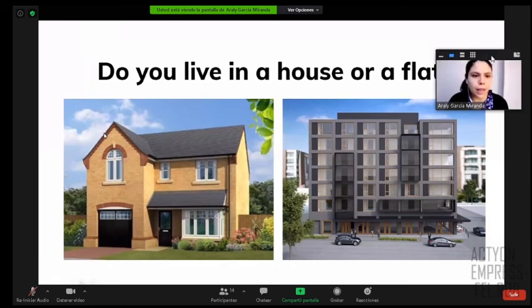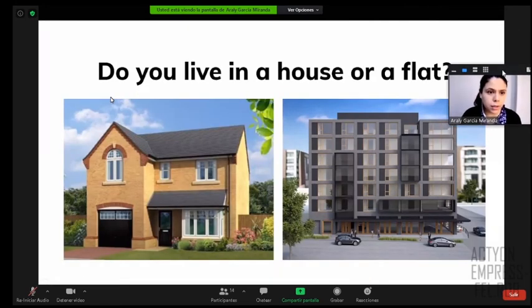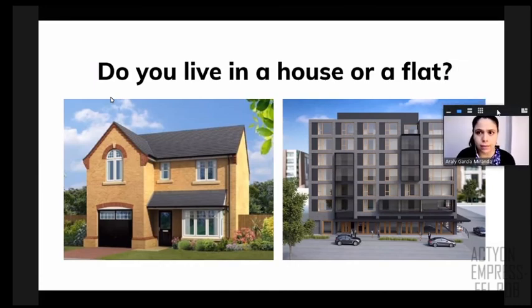So look, class, we have to check the difference between what is a house and what is a flat, right? As you see in the picture, this is like a representation of a house, right? It's like only one group, right? It's a separated part. You can have a house of 1 floor, 2 floors, 3 floors, maybe. And if you talk about a flat, this word flat, I think we use in Spanish. You say my flat sometimes. But a flat is a synonym of apartment. I have a flat or I have an apartment. Today, we're going to use the word flat, right? It's a synonym of apartment, right? So this is a main difference, right?